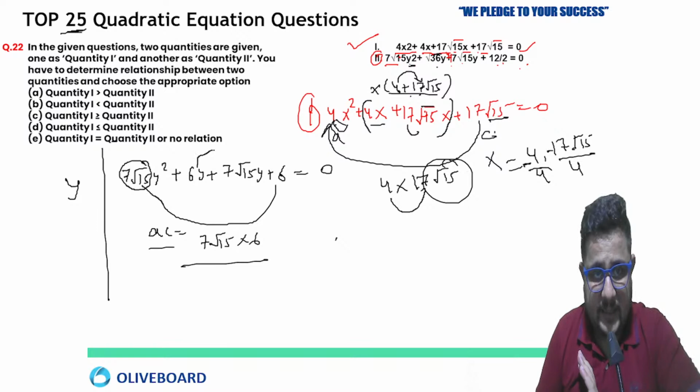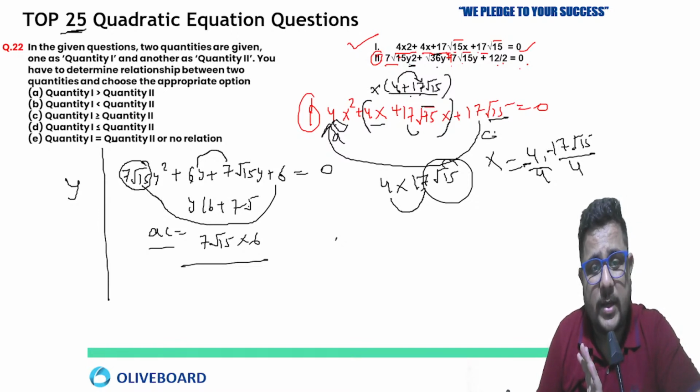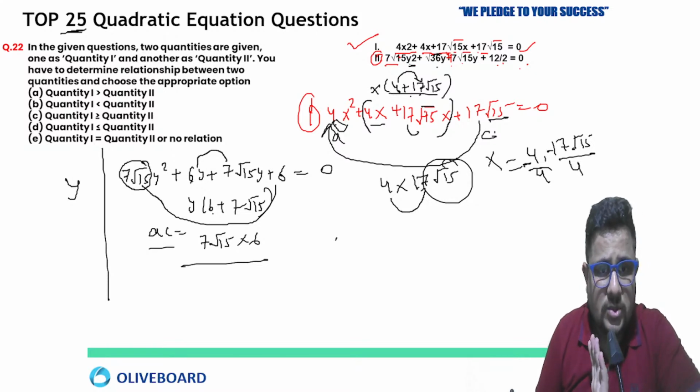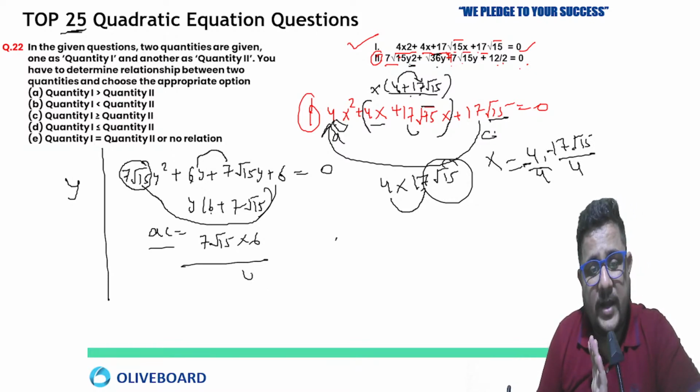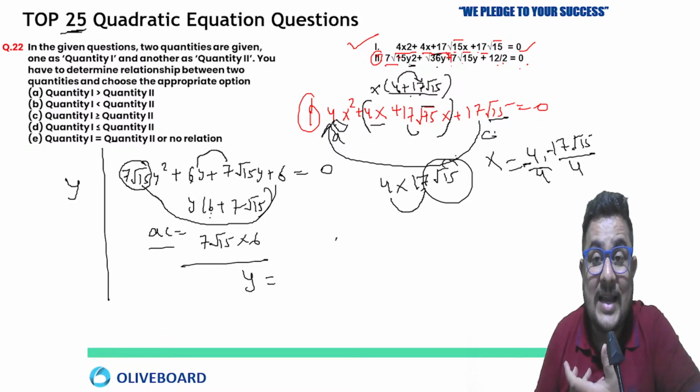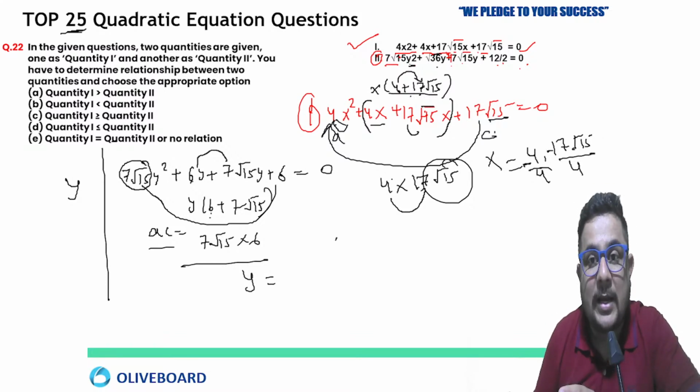And in the factor itself, it is directly given: 6y plus square root 15. Just take y common, 6 plus 7 square root 15, like that. So directly it is given. So what would be the value of y? The factors are directly given. When we see this kind of question, we get confused: okay, this is a lengthier one, how can we solve it? It is not typical. It is the easiest one, where the factors are almost directly given.